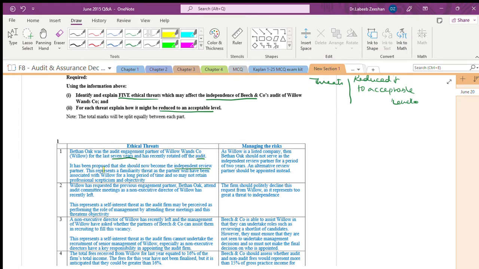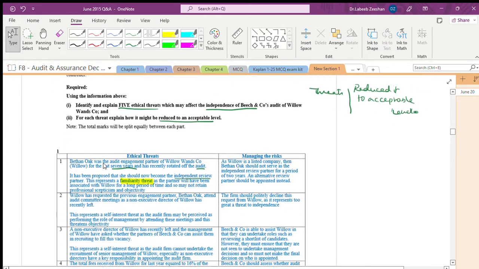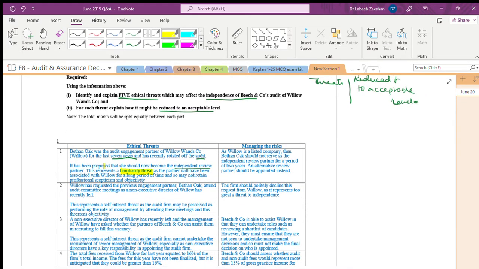This represents the familiarity threat, as the partner will have been associated with Willow for a long period. So they may not retain professional skepticism and objectivity. Wherever I am putting it in bold letters, those are the keywords. They may not retain professional skepticism. How many years have they worked? They have worked for the last 7 years.